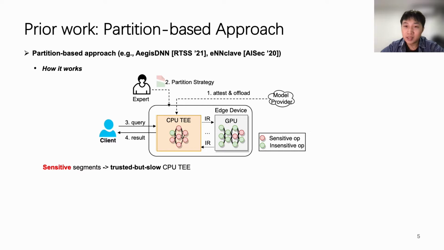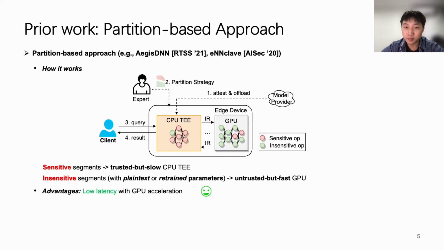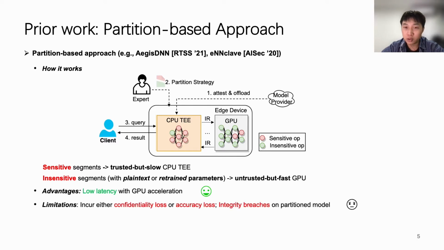It places sensitive segments into trusted but slow CPU TE for confidentiality protection, and puts insensitive segments with other plaintext parameters or retrain parameters into an untrusted but fast GPU to accelerate partial inference computation. Apparently, by partitioning partial inference computation to GPU, this approach achieves much lower inference latency than TE sharding approach. However, such an approach incurs either confidentiality loss or accuracy loss.